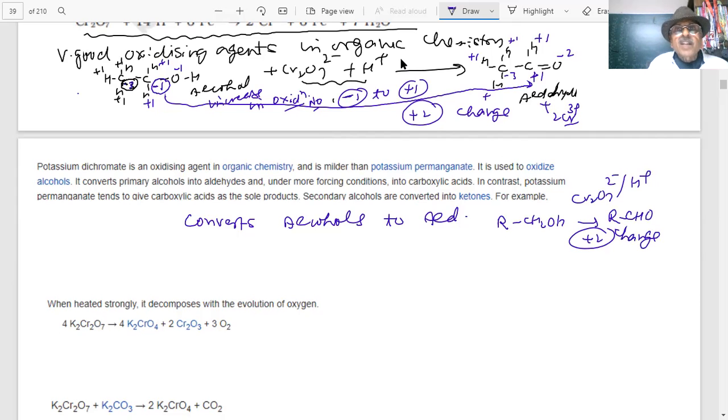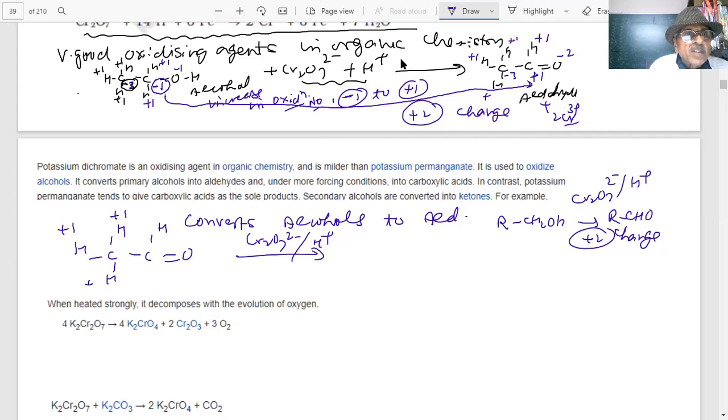And similarly, if I take an aldehyde, what happens to the aldehyde? If I have CH double bond O, and you are adding Cr2O7 2- and H+, what happens? This is +1, this is +1, this is +1, +3 means -3.